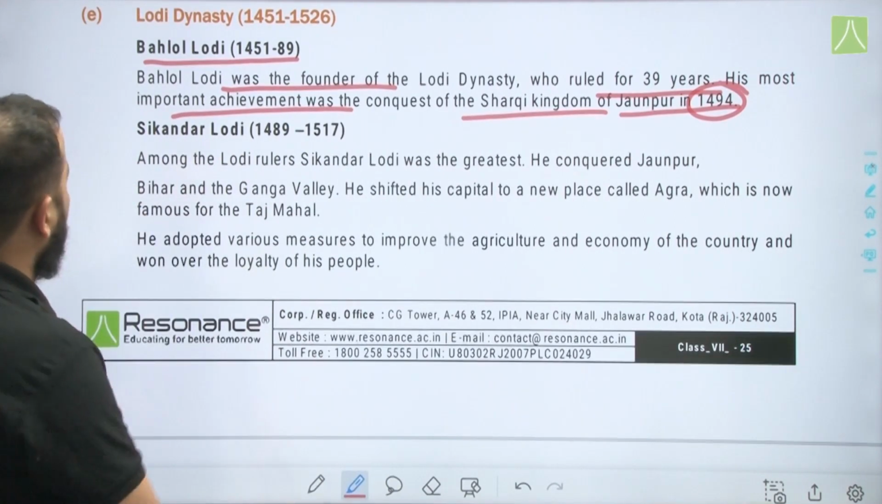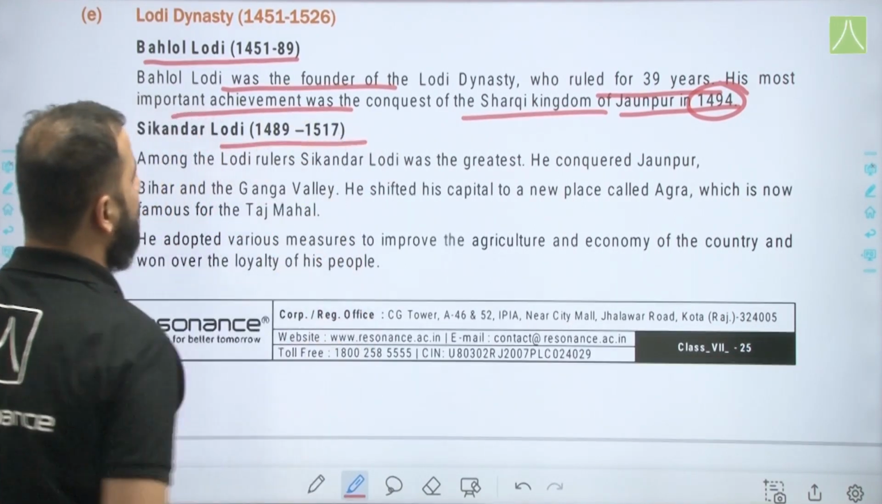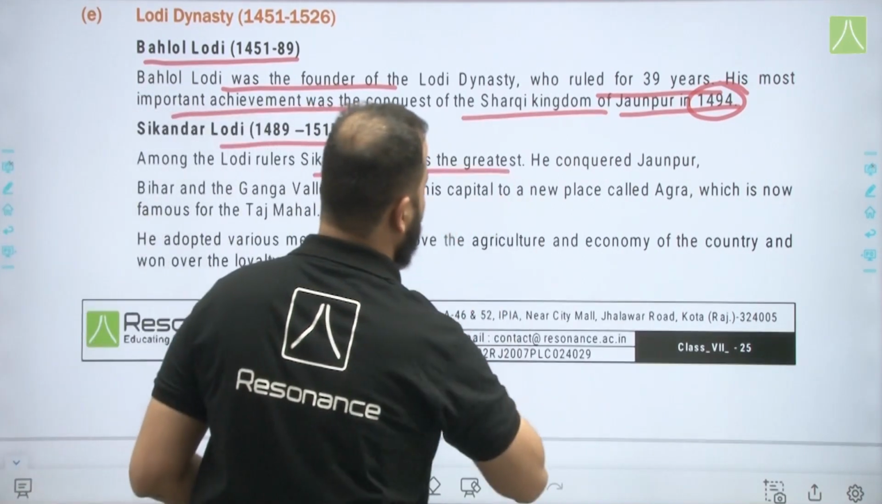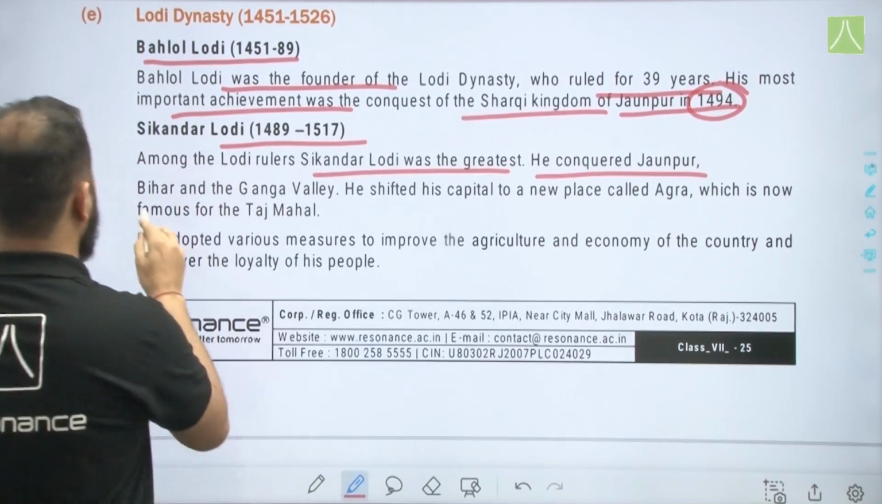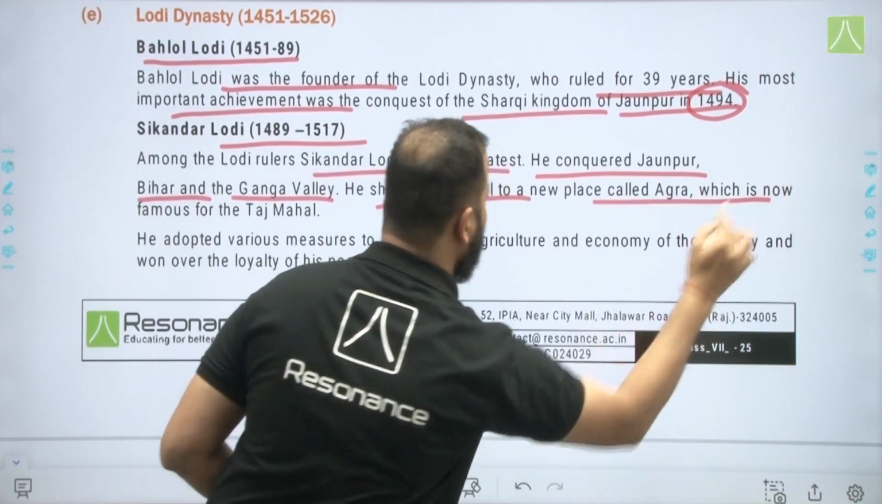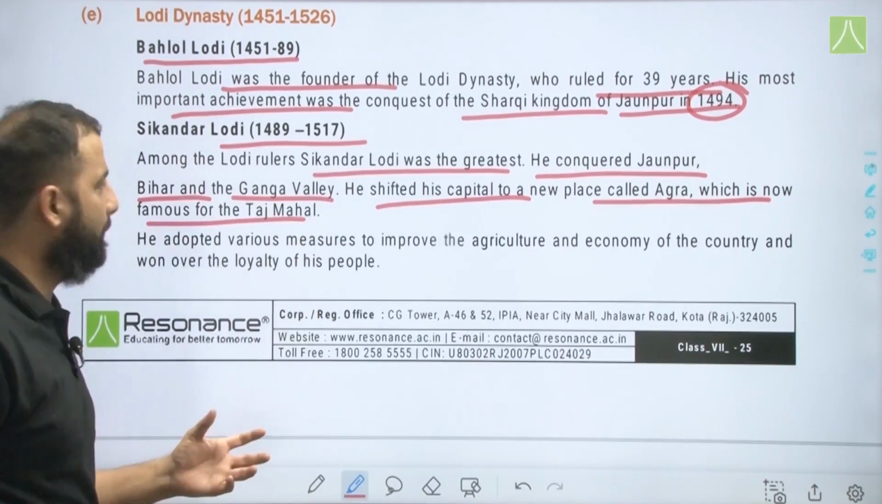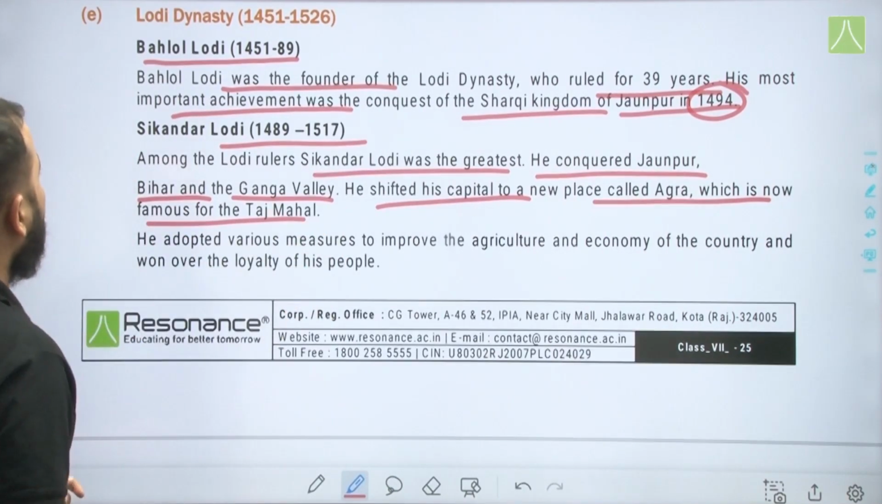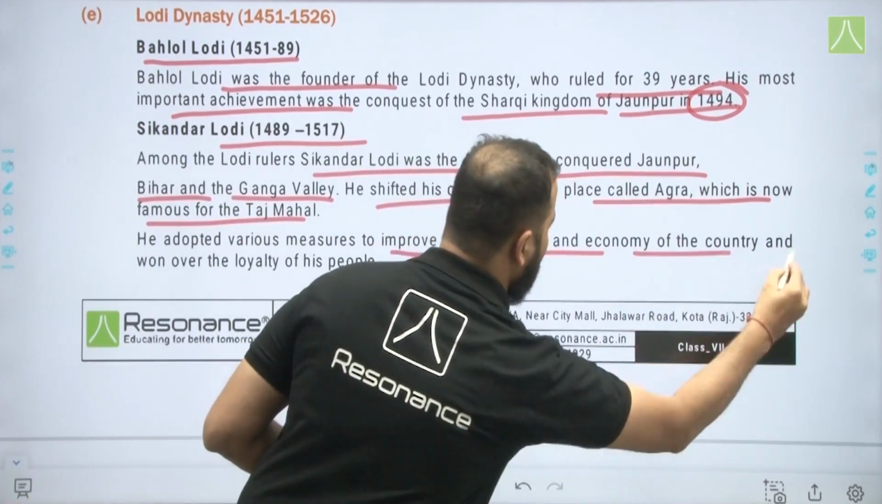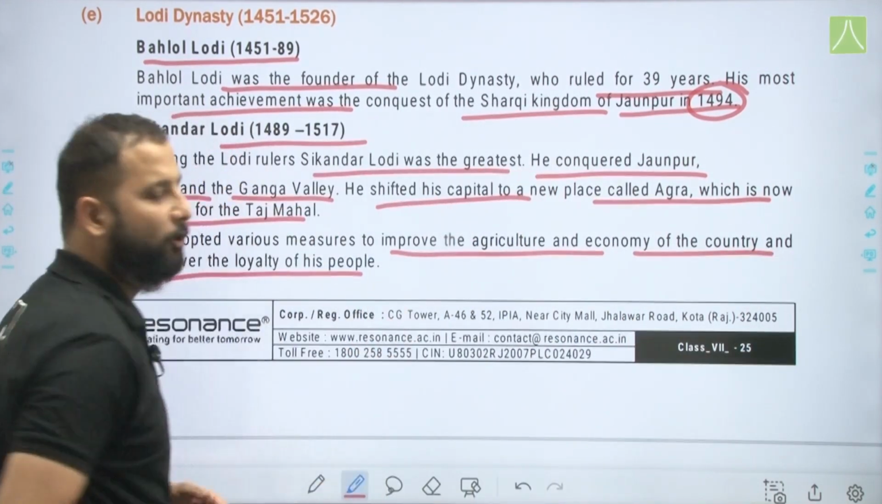Sikandar Lodi, 1489 to 1517. Among the Lodi rulers, Sikandar Lodi was the greatest. He conquered Jaunpur, Bihar and the Ganga Valley. He shifted his capital to a new place called Agra, which is now famous for the Taj Mahal. He adopted various measures to improve the agriculture and economy of the country, which won the loyalty of his people.